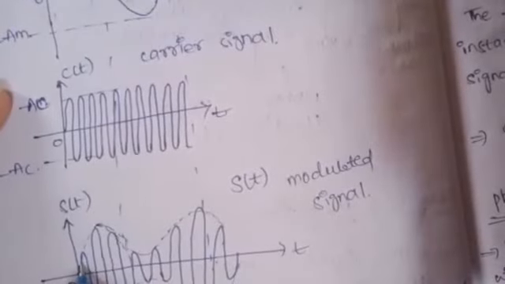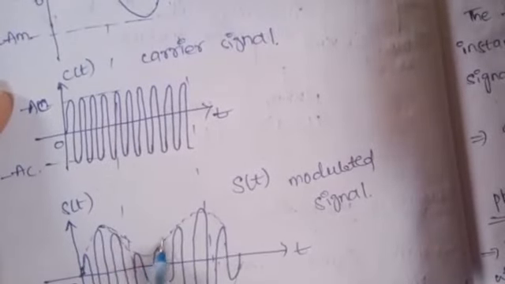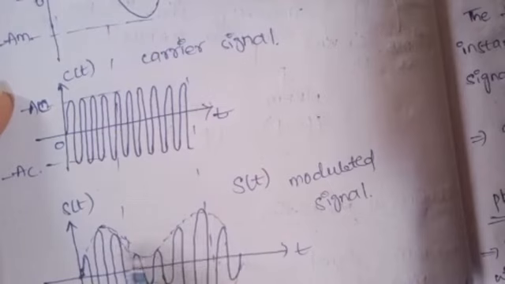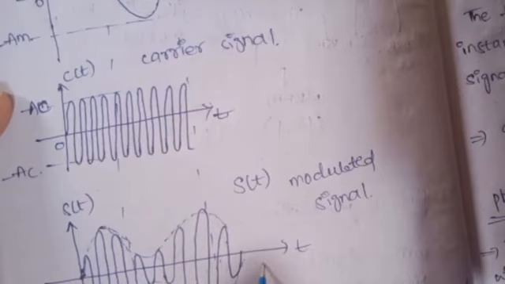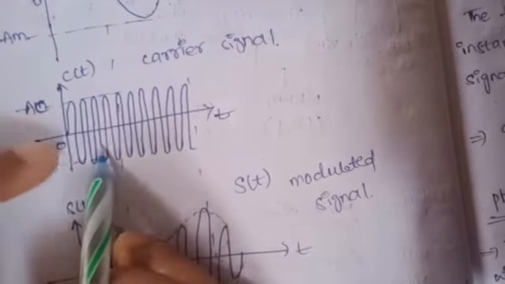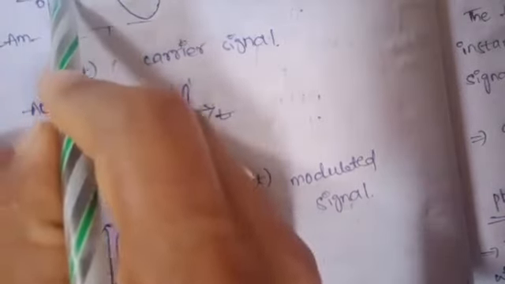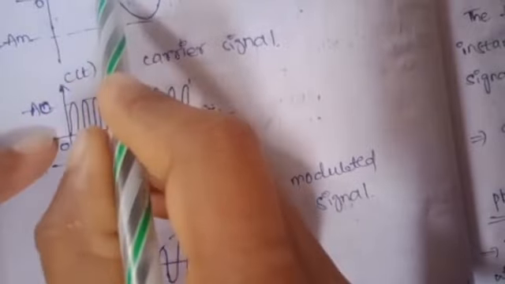Only the amplitude of this carrier signal will be varied with respect to the message signal. Here this is the resultant one, that is the modulated signal. After amplitude modulation, we get the signal like this. The carrier signal is fitted inside the message signal.